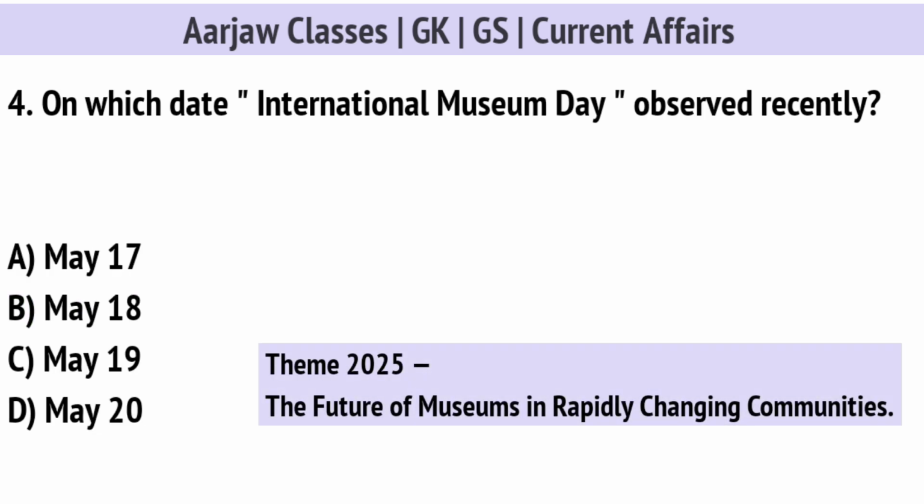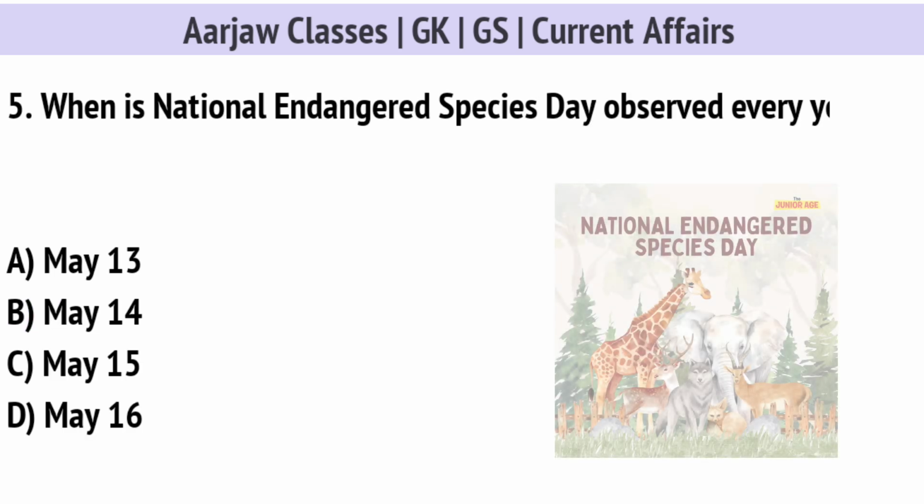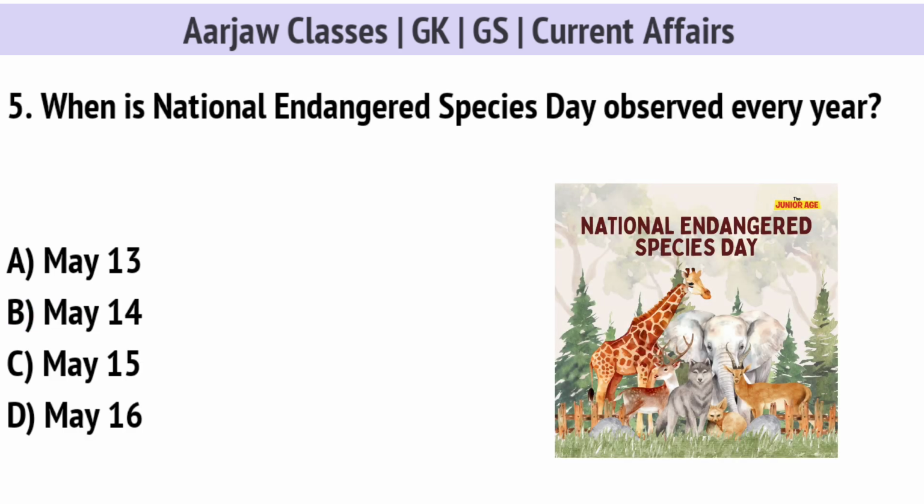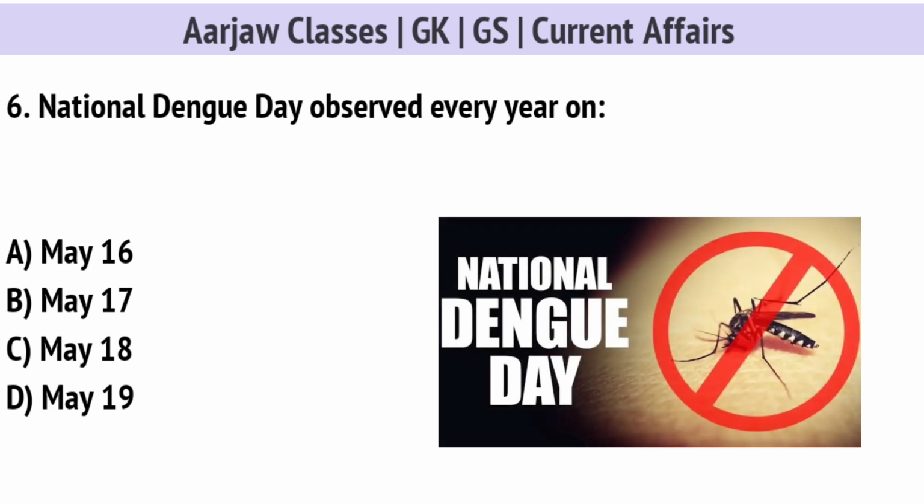On which date International Museum Day observed recently? Correct option is B, 18th May. When is National Endangered Species Day observed every year? Right option is D, on 16th May. National Dengue Day observed every year on. Right option is A, 16th May.